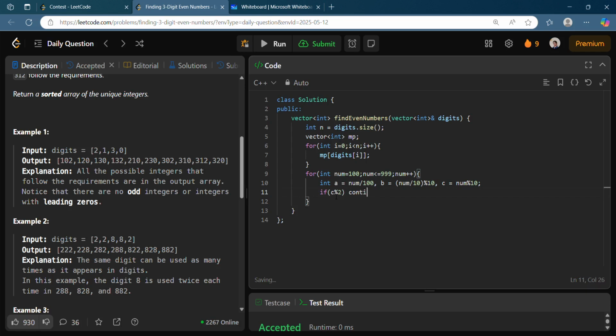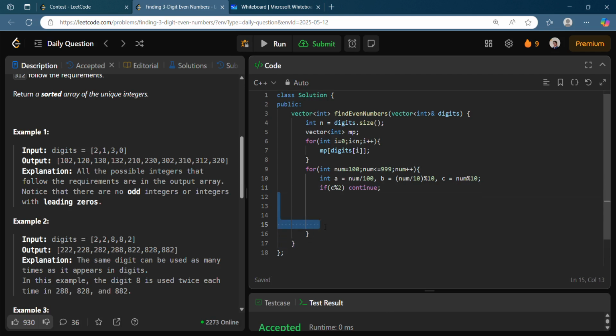Don't add it to the answer, just continue. It will ignore the rest of the things which will be written in the loop after this, and just go ahead with the next iteration.